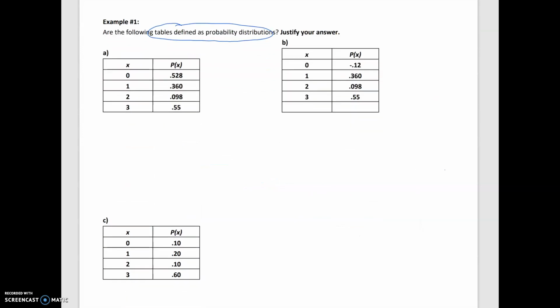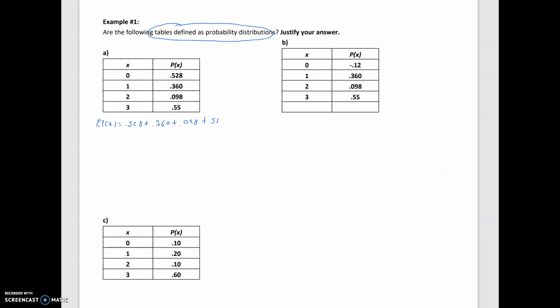So for instance, let's take a look at 1. And it looks like all the probabilities are between 0 and 1. But let's take a look at the sum. In this case, if you were to sum the values of p of x, you would start with 0.528 plus 0.360 plus 0.098 plus 0.55.